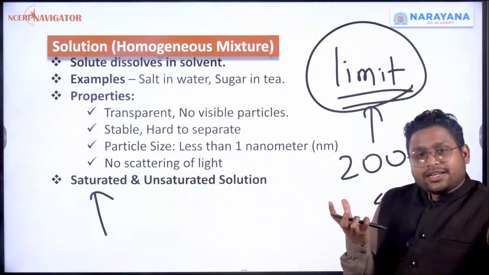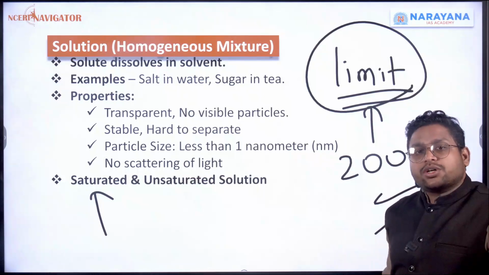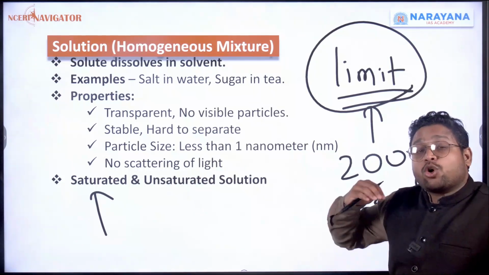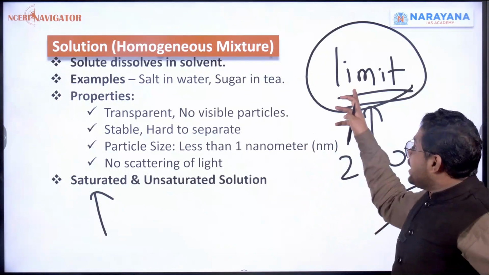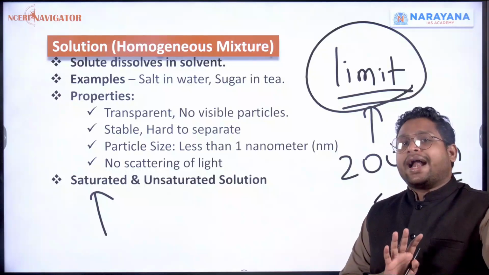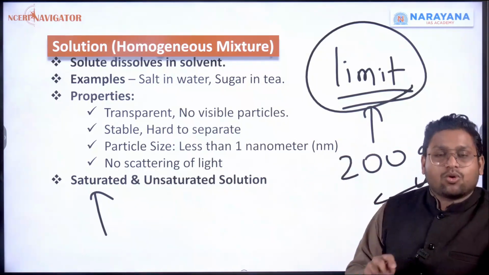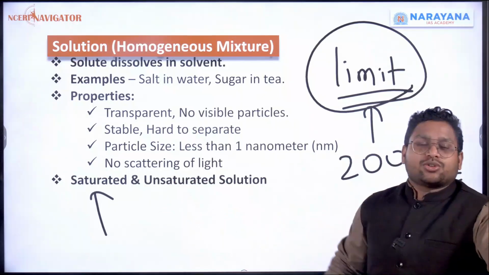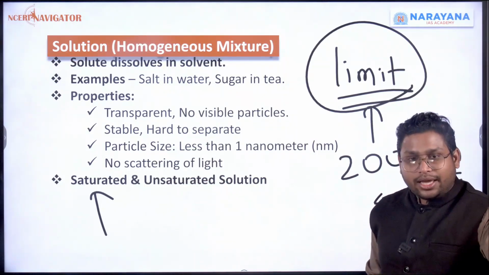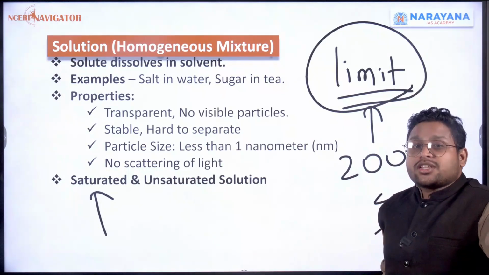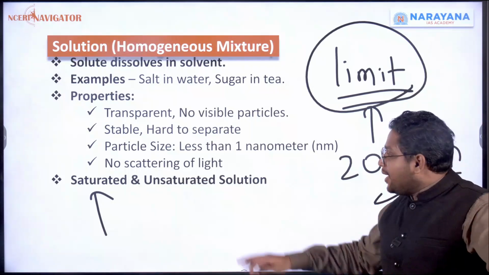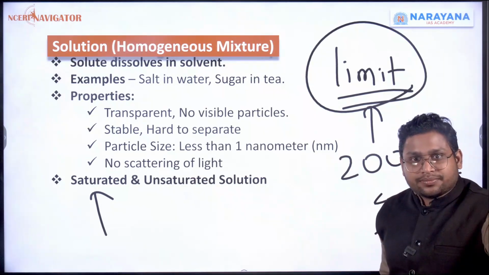So when we have added sugar into water and it has got saturated, that means that limit is crossed now. You can't dissolve anything more in this. It is a saturated solution. But if you haven't crossed the limit, till that time, it's an unsaturated solution.